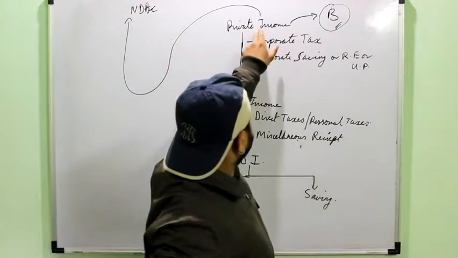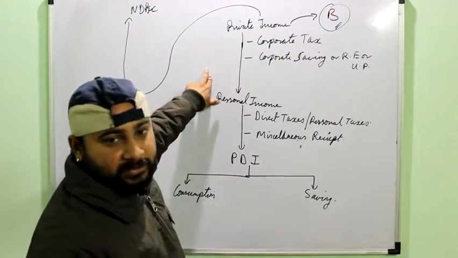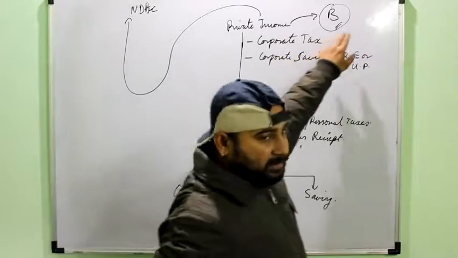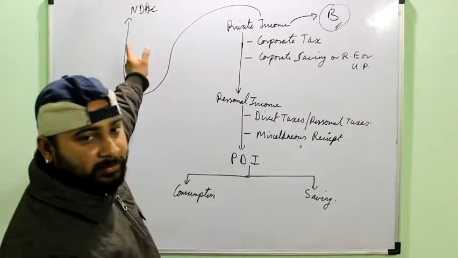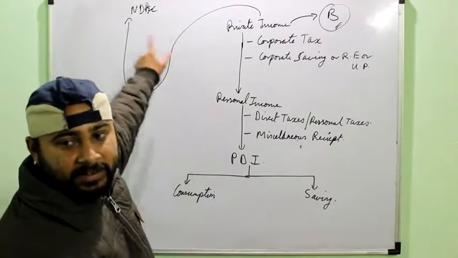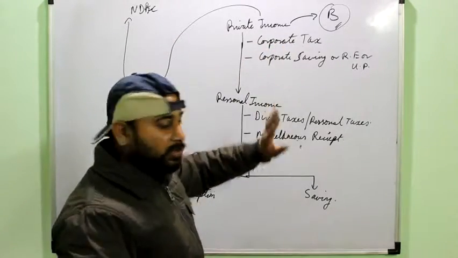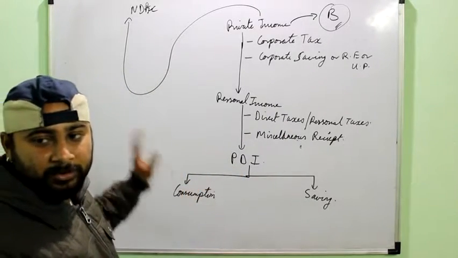So from private income I will subtract NDI, I will subtract NFIA, and I will subtract the current transfers from abroad and current transfers from government. Then I will get my B, that is the domestic product earned by the private sector. And if I add the domestic product earned by the government, I will get the NDP FC. And again adding NFIA to it will give me national income. So this whole chart can be used for moving from top to bottom or from bottom to top.